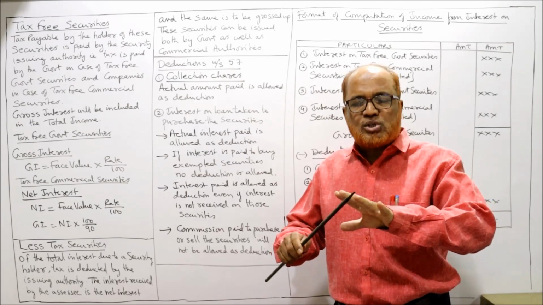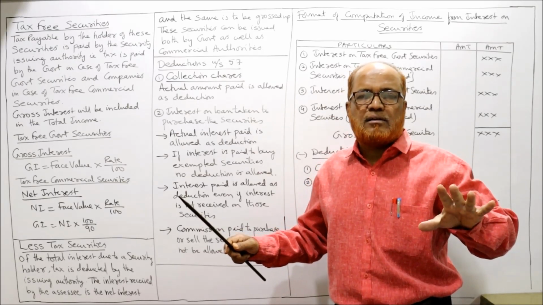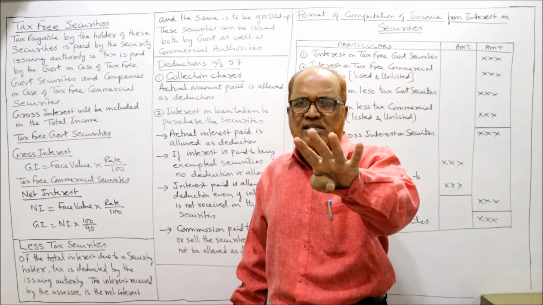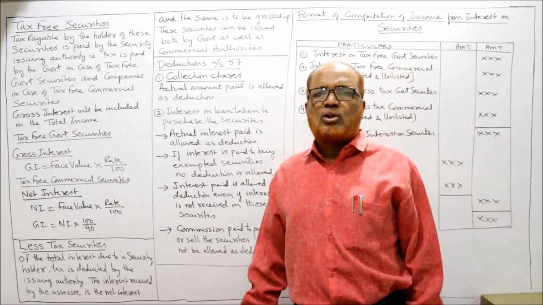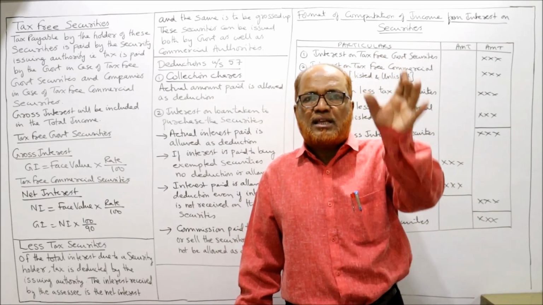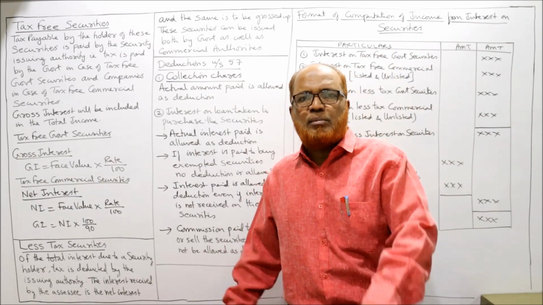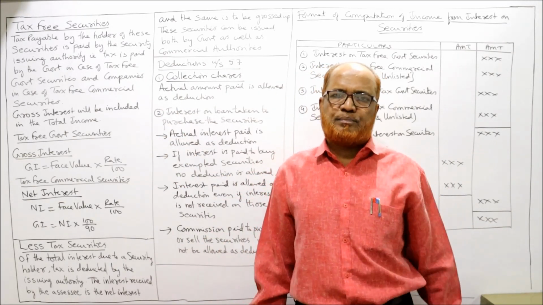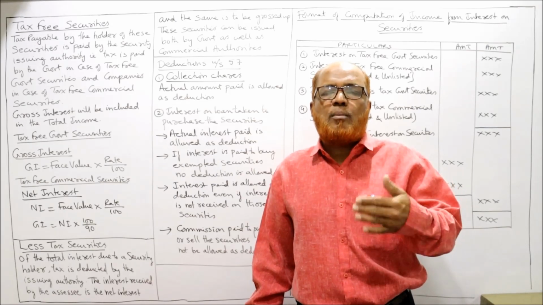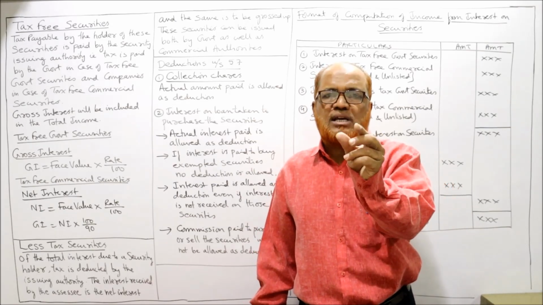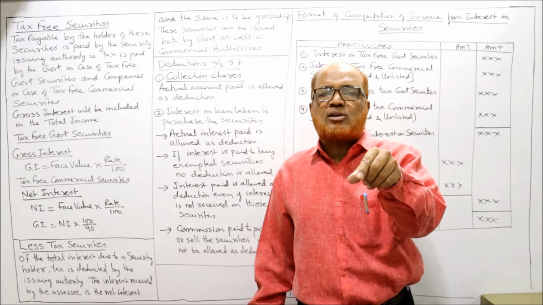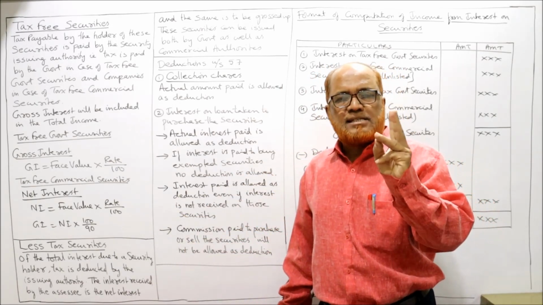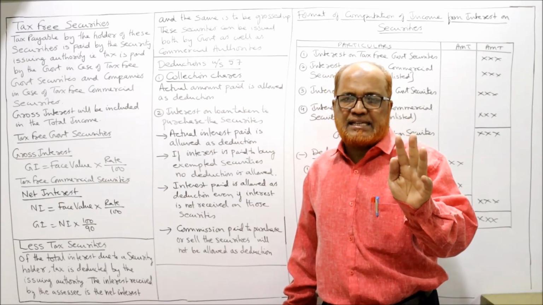Actually, in income from other sources, so many incomes are there. There are unlimited incomes. Any income which does not fall in the first four heads is taxable under income from other sources. So we cannot give an exhaustive list that these are the only items that will be taxable under income from other sources. No, we cannot give. Any income will come. So for example, the most commonly found income is interest on security. And how to calculate interest on security? Provisions are given. I have explained all the three: exempted from tax, tax-free and less tax.